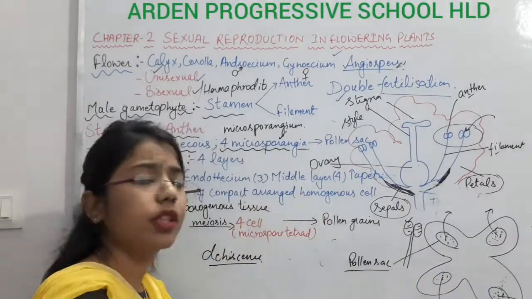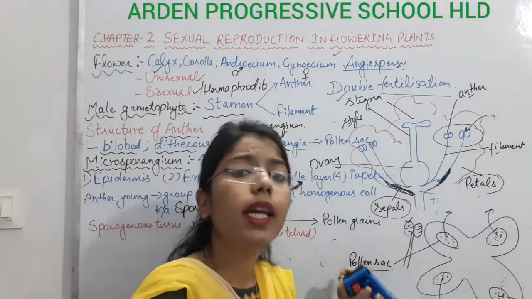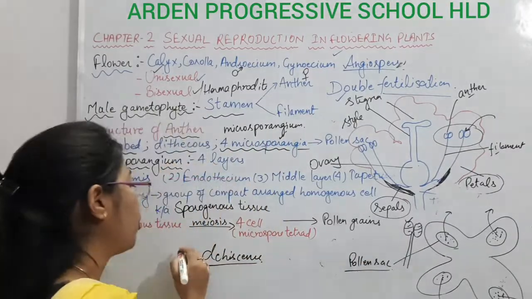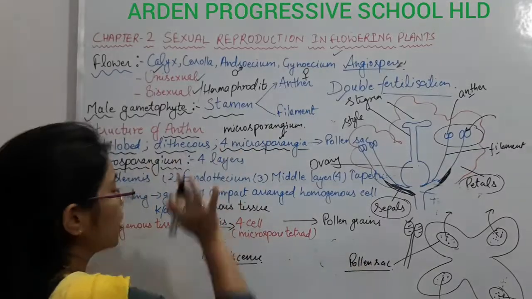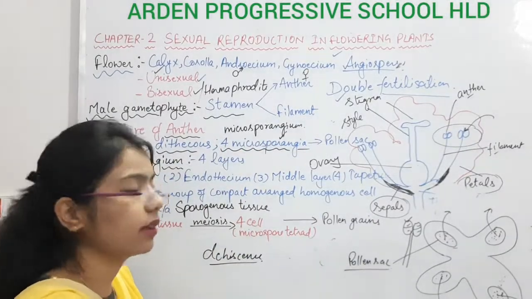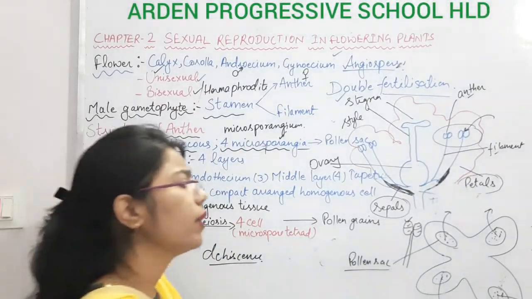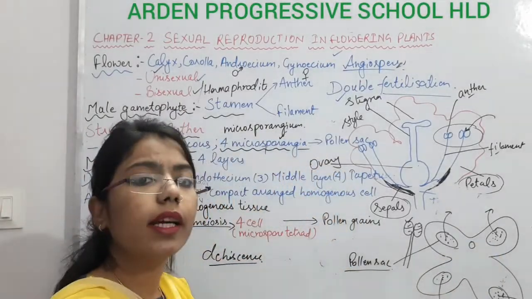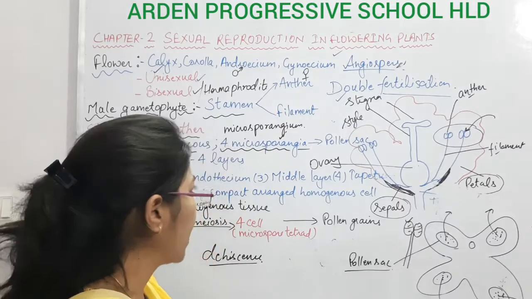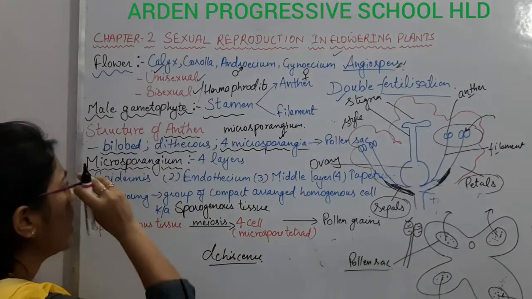These microsporangia are known as pollen sacs. Inside the pollen sac, there will be formation of pollen grains. So that much is present in the structure of the anther. Is it clear? And in your book, you can see that there is one more structure, known as the connective. Right here. So that much we have done in case of anther.